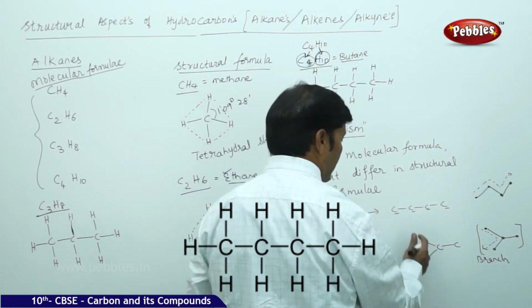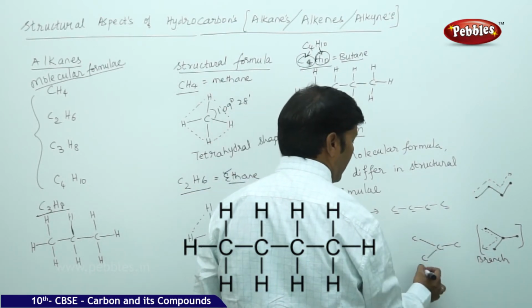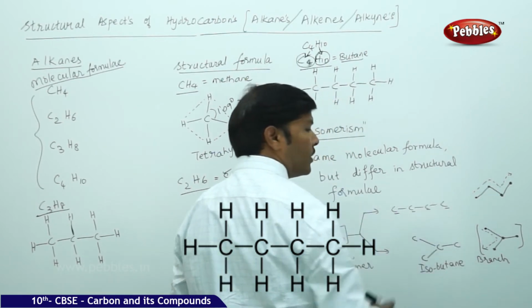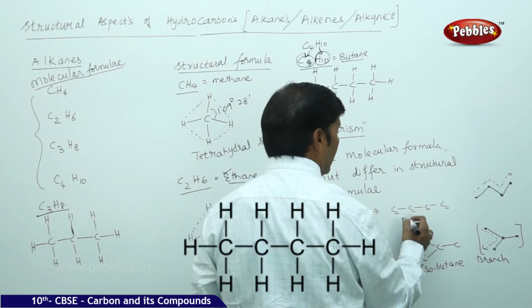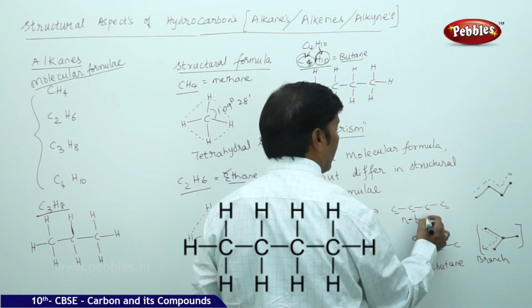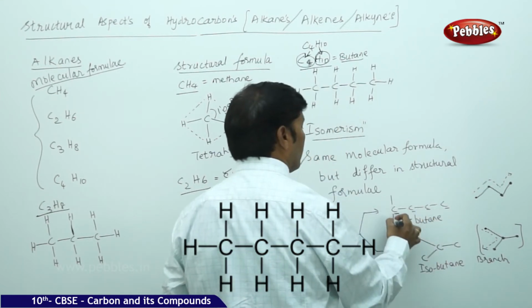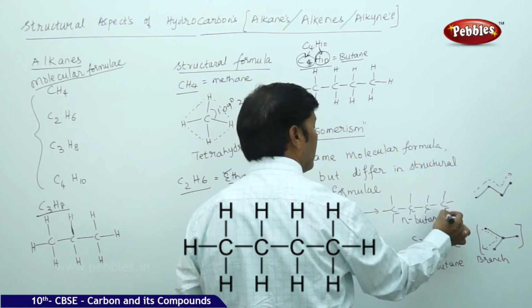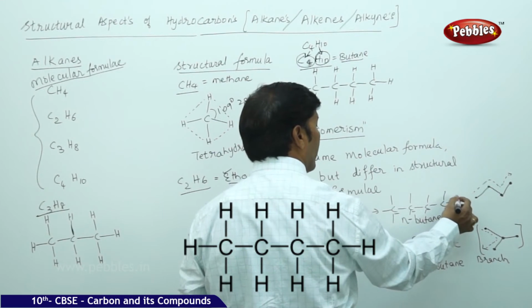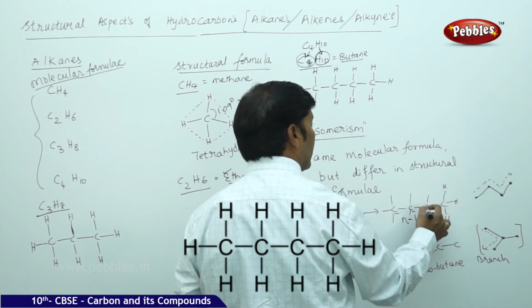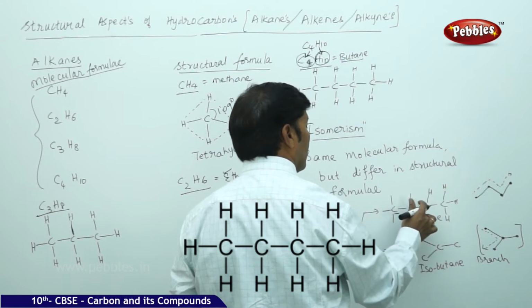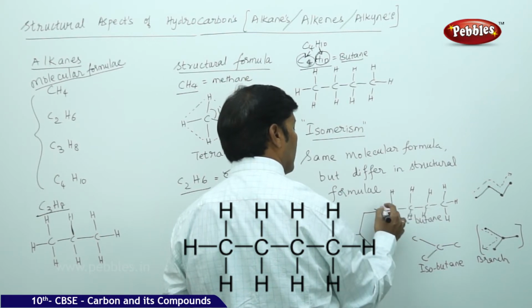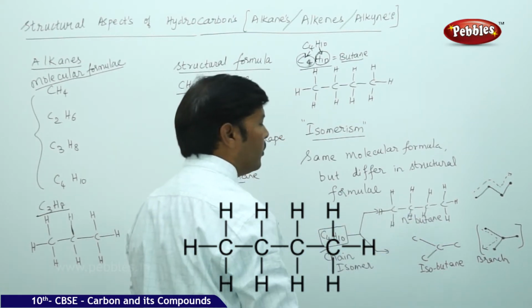Because it is a branch, wherever a branch is there, you can add the prefix iso. Isobutane. The straight chain, you can simply say normal. N stands for normal. Normal butane. So satisfy the tetravalencies now for each carbon. You can take here hydrogen, hydrogen and hydrogen. Here also you can take hydrogen. Here also hydrogen, hydrogen, hydrogen and hydrogen. And here you can take hydrogen. For isobutane, yes.